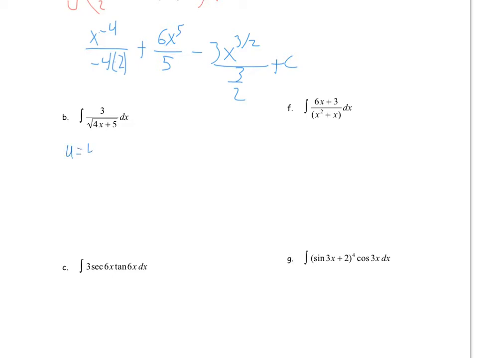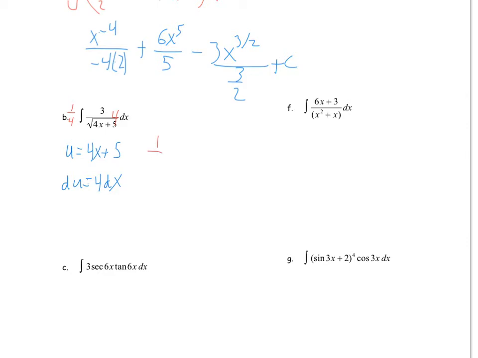But this is u equals 4x plus 5. So our du is equal to 4 dx. I'm going to explain this on this problem, but then I'm just going to do it on the other problems. So remember, since du is 4 dx, I need a times 4 on the inside. But to cancel out that 4, I'm going to put a 1/4 out front. And so putting the 4 on the inside gives me my du. So now I can replace 4 dx with du.